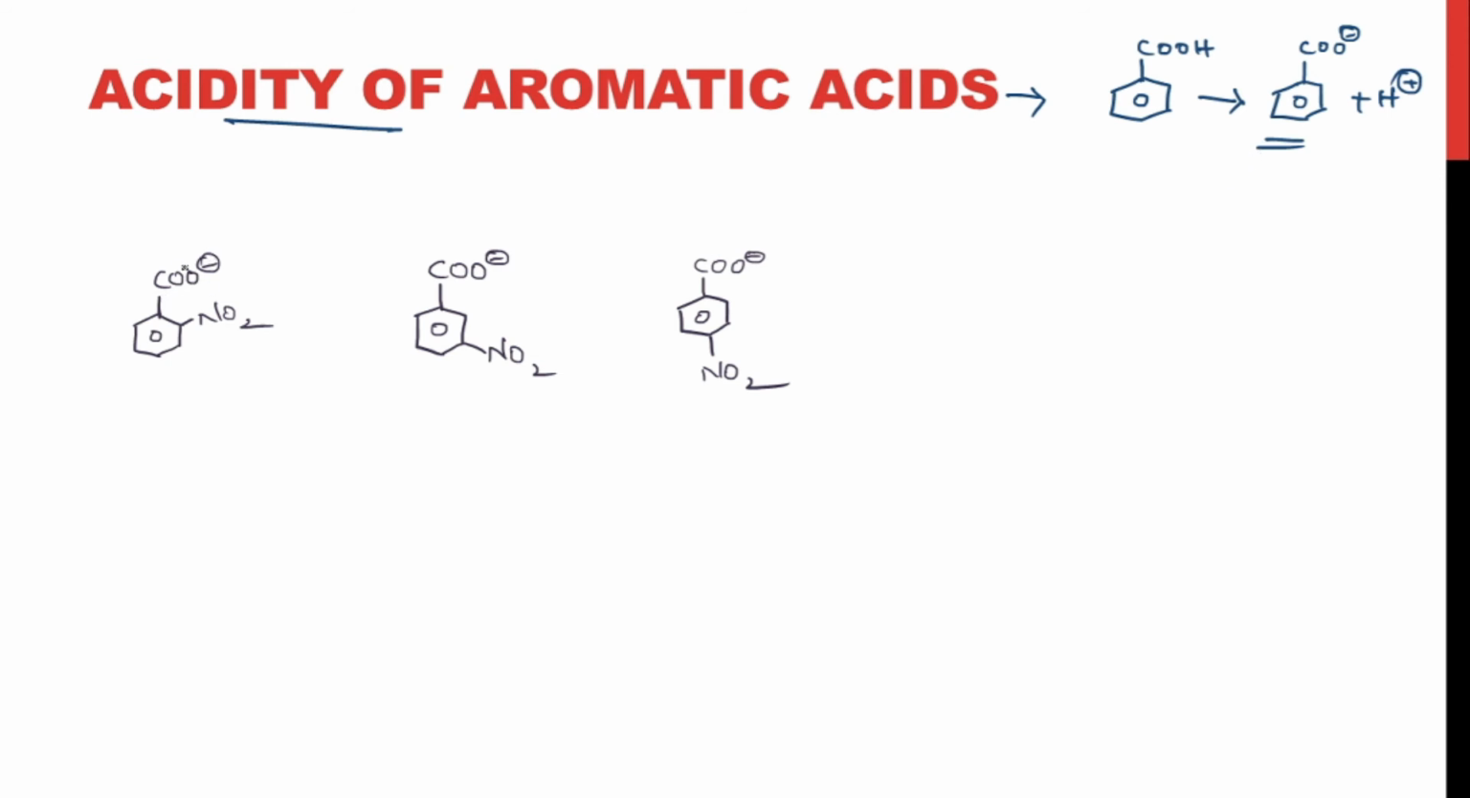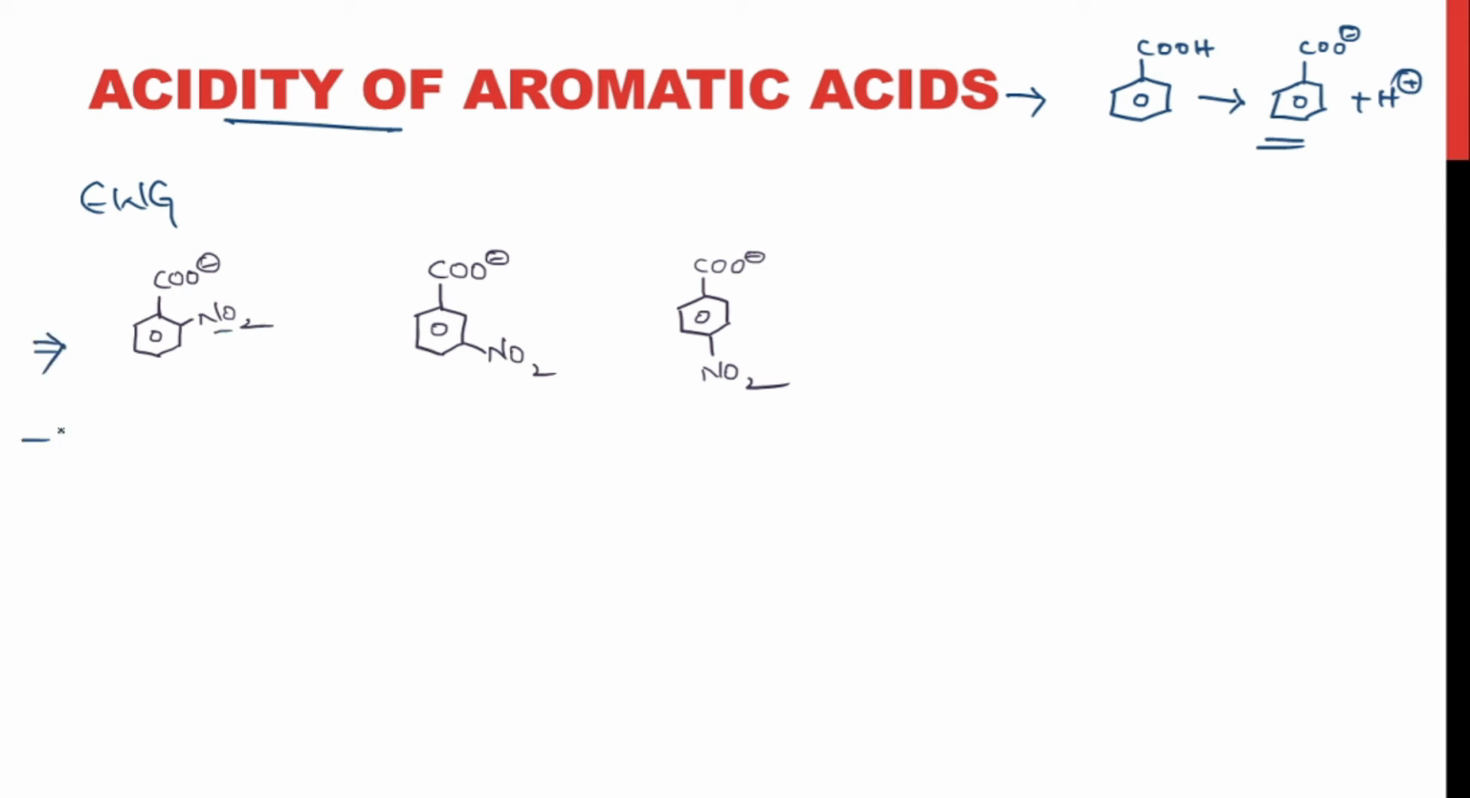Now to stabilize this negative charge, there has to be an electron withdrawing group, right? There has to be an electron withdrawing group on the benzene ring, so that the group is distributing the negative charge all over the molecule. When the accumulation of negative charge on oxygen is getting decreased, the stability of the anion will increase. When the stability of the anion increases, the acidity of the aromatic acid will increase, right?